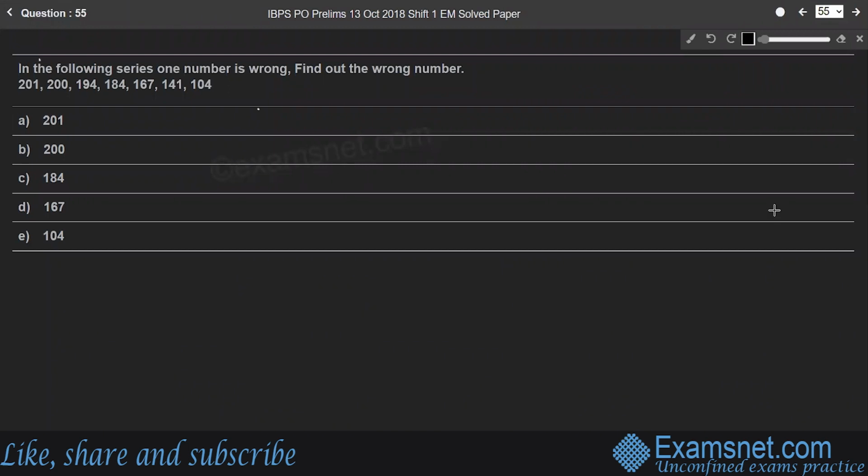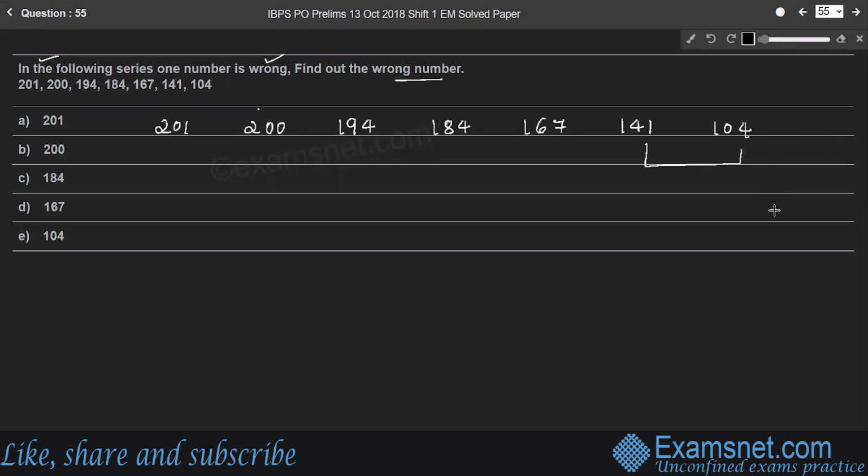Question 51. In the following series, one number is wrong. Find out the wrong number. So let us write the numbers in the given series: 201, 200, 194, 184, 167, 141, 104, right? So here, consider the last two numbers, 141 and 104.